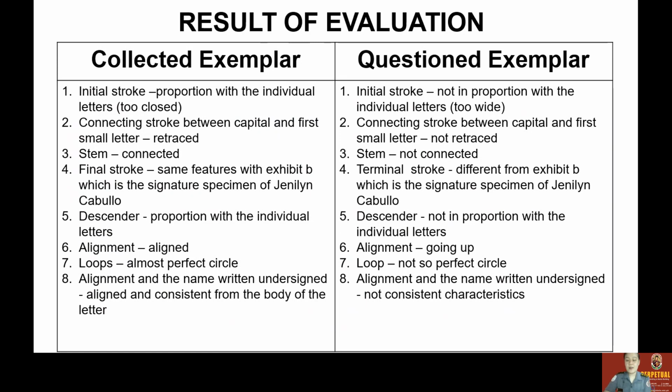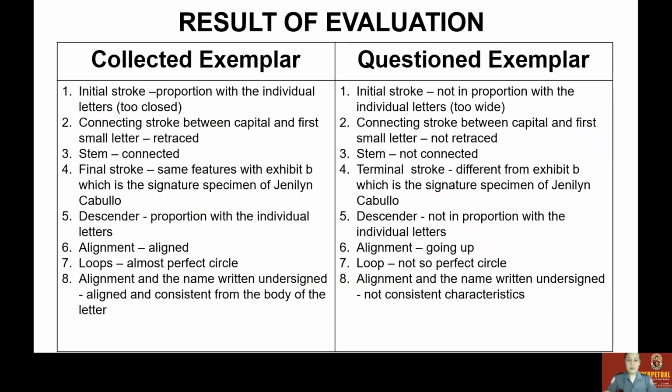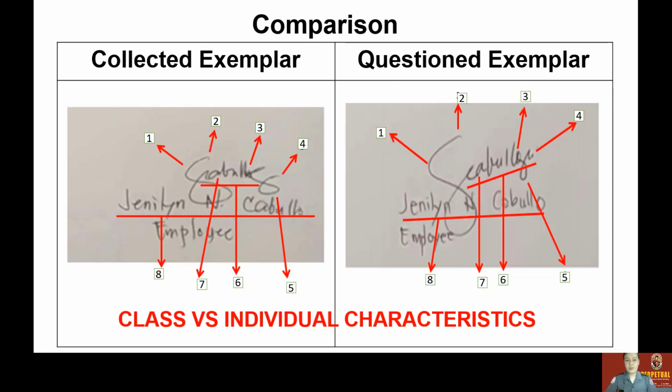So here is the summary of the results of what I've talked about. Okay, therefore, what do you think? Is Exhibit A a forged one, or is it Exhibit C?